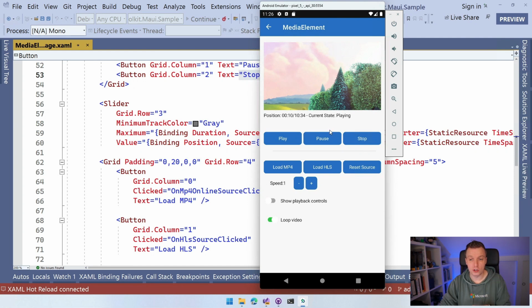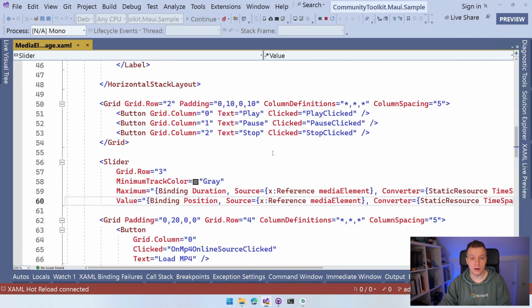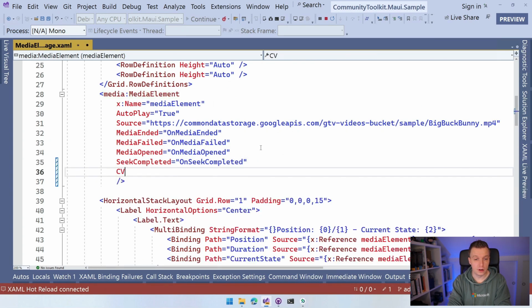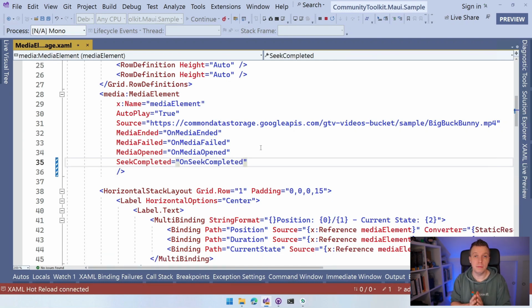You can also influence the volume. I didn't implement it here, so let's go back to a little bit of code here. And in the example, you can see a couple more APIs here. So we can set the volume as well. That's totally something that you can do. And there are a couple of other APIs that I've been implementing here as well. So that's basically your quick overview of how to work with the MediaElement.